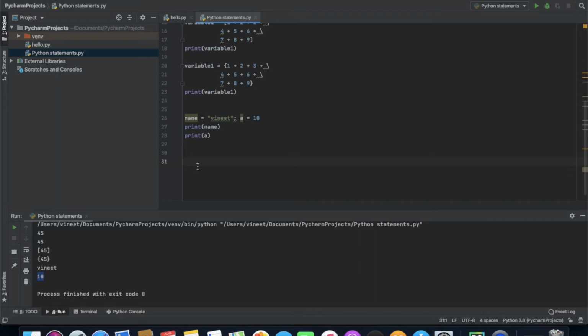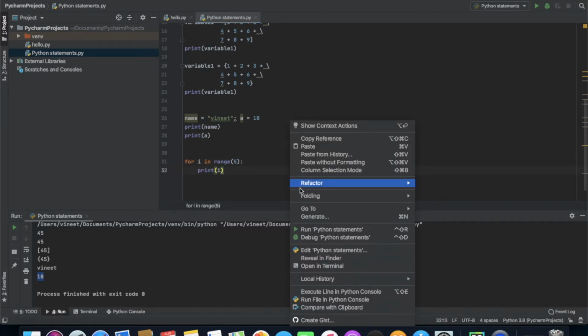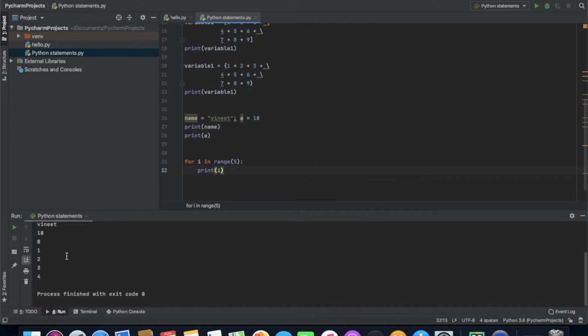Like I'm going to show you an example of a simple loop: for i in range 5, print i. Simple. So if I run this, first of all let me do one thing. We should run this. As you can see, we have 0 1 2 3 4. Now you will ask why it didn't print 5 and why it is printing 0. This is a hot topic which we are going to discuss in future videos.